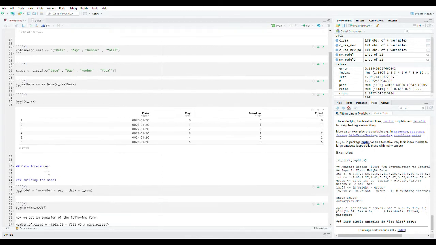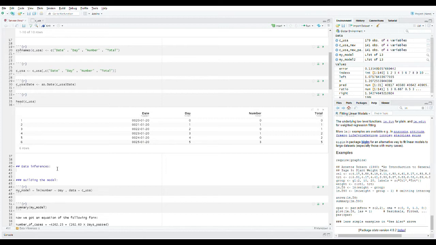So now let's move to the data inference. Actually, as we know, COVID-19 started to be recorded on 20th January 2020. So we want to ask questions and answer them depending on this data set. Is there any relationship between the days passed and the number of new cases? Second, what happens after 1 week or 1 month?